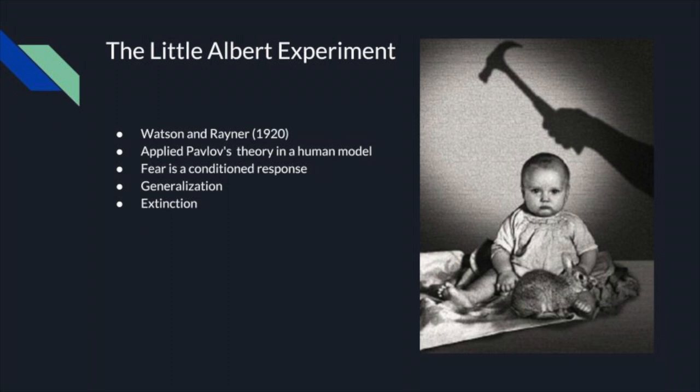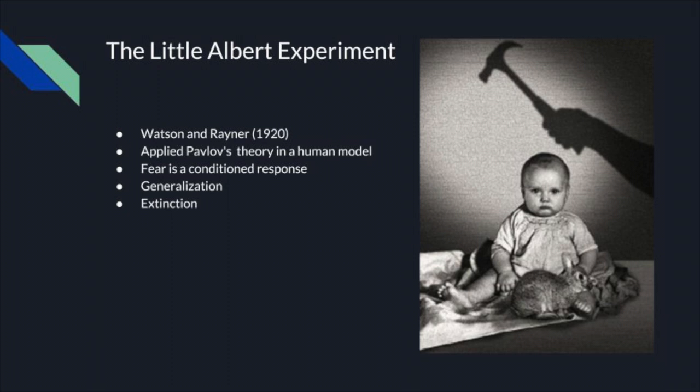However, what did startle him and caused him to be afraid was a hammer that was struck against a steel bar behind him. The sudden loud noise would cause Little Albert to burst into tears. Two months later, when he was just over 11 months old, the white rat was presented, and seconds later, a hammer was struck against the steel bar again. This was done 7 times over the next 7 weeks, and each time, Little Albert burst into tears.